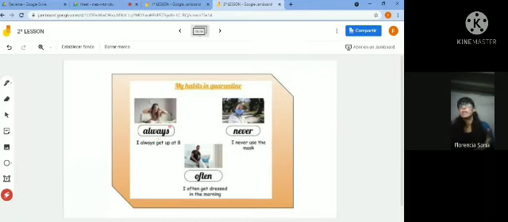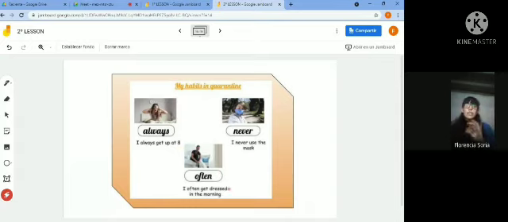Then I chose the adverb always, and then wrote a sentence about the picture and the word always. And I wrote, I always get up at 8.